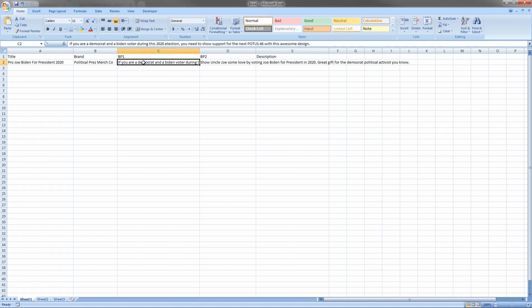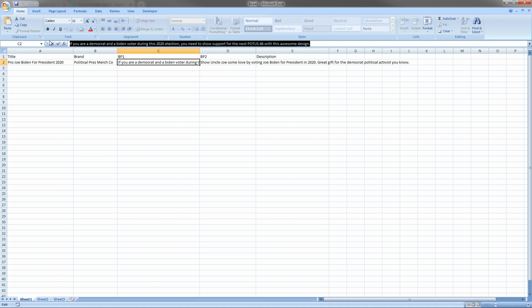All right, one bullet point. If you guys can see this, I know it's a little bit small, so apologies on that. If you're a Democrat and Biden voter during this 2020 election, you need to show support for the next POTUS 46 with this awesome design. Second bullet point, show Uncle Joe some love by voting Joe Biden for president in 2020. Great gift for the Democrat political activist you know. Okay, we added Democrat in there.